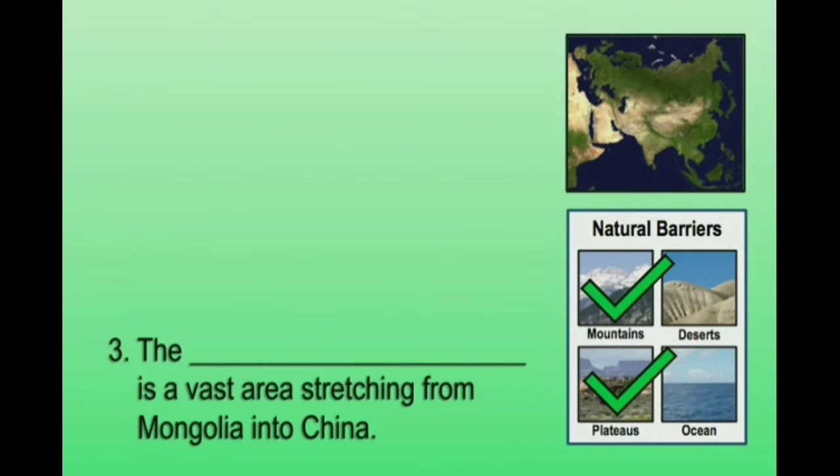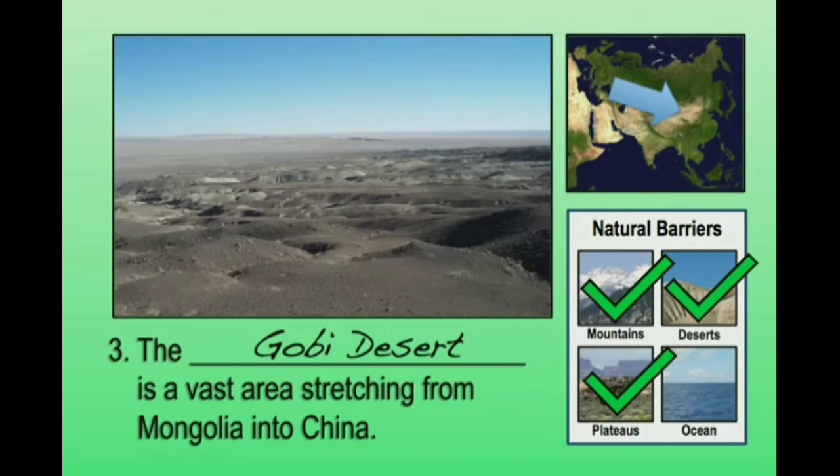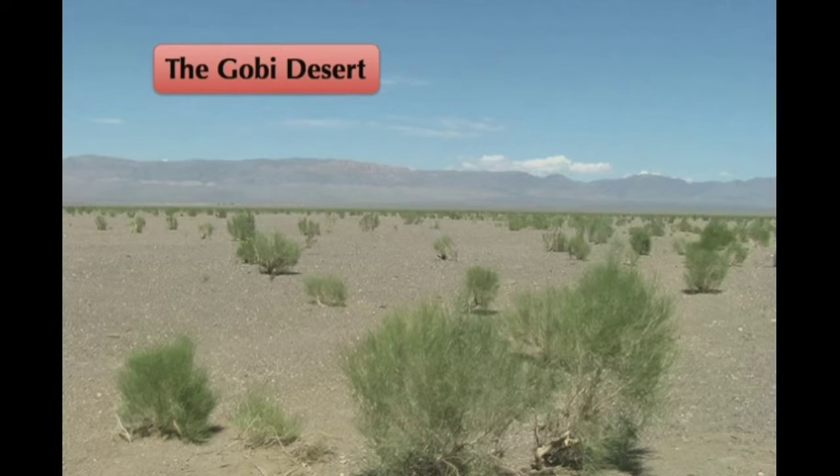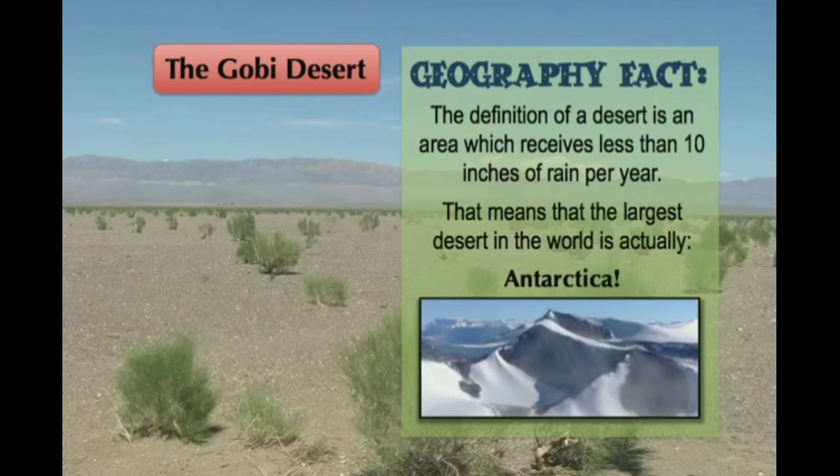Here's another imposing natural barrier. The Gobi Desert forms part of the natural border of China between China and what is today Mongolia. Now, why is the Gobi Desert such an imposing natural barrier? Well, what you have to remember is, even though it's relatively flat, like we see in this picture, deserts are areas that get very little rainfall. In fact, they get less than 10 inches of rain per year. What that means is there's not going to be a lot of available sources of water, not a lot of rivers or streams, not a lot of natural rain pools that collect, so it's going to be difficult to cross over this desert, certainly for a small group, but especially for a large army to try to enter China from that direction.